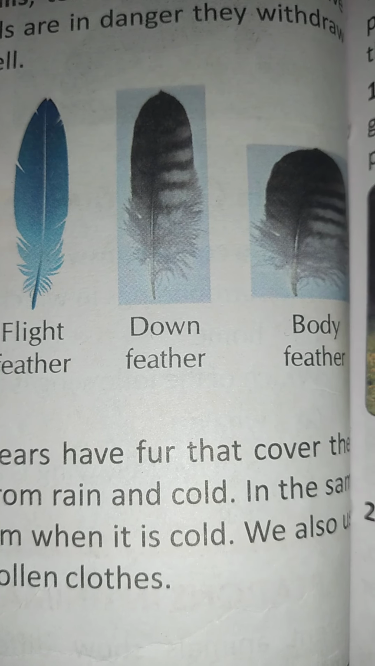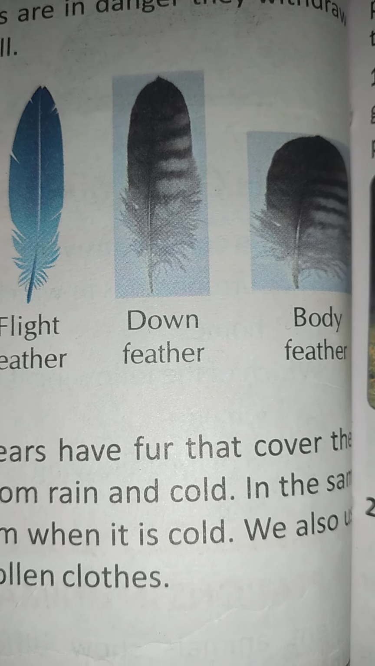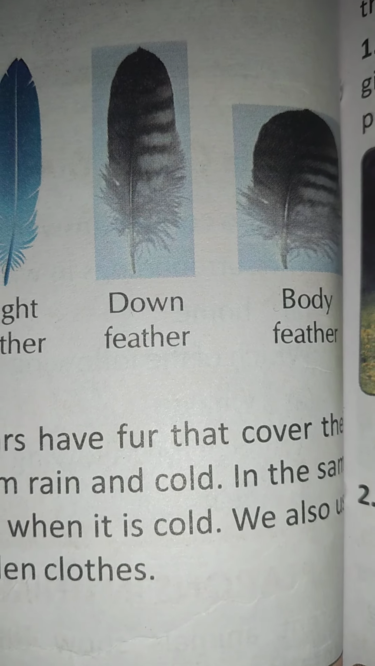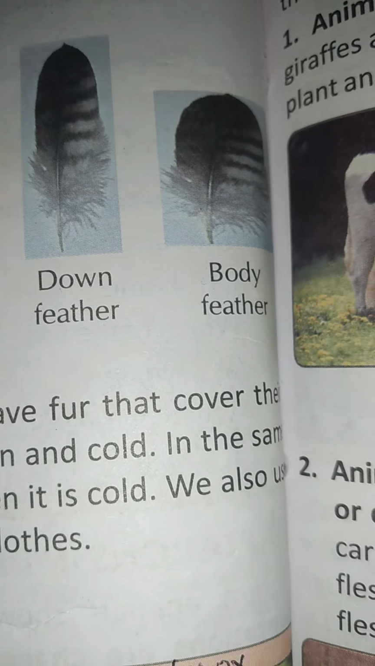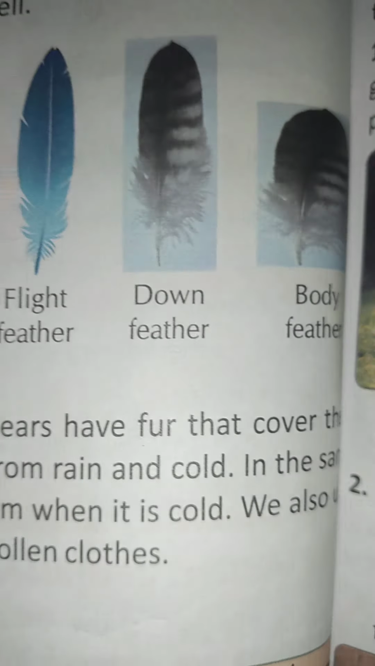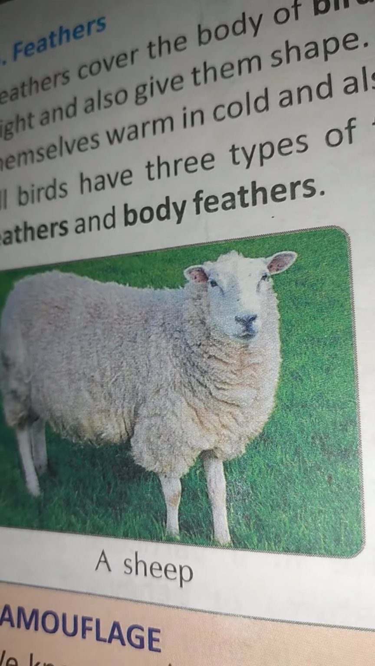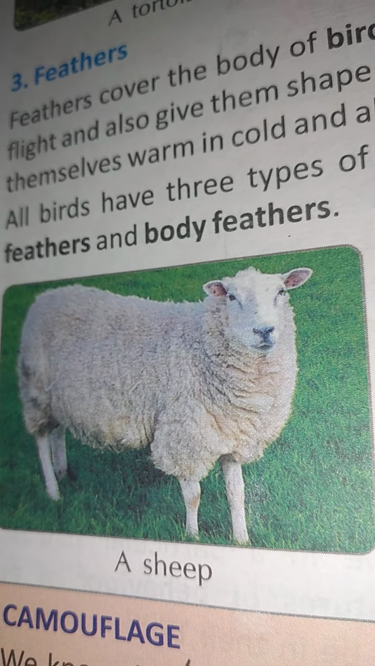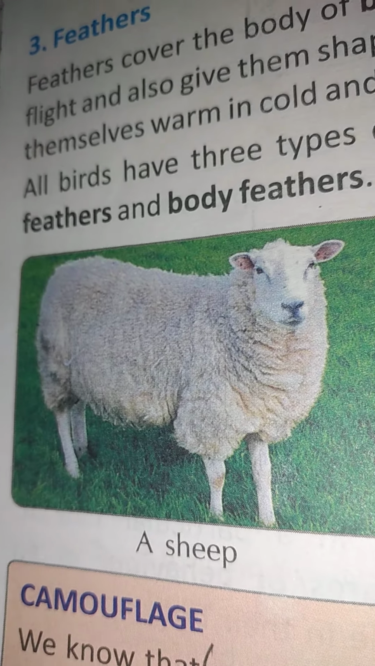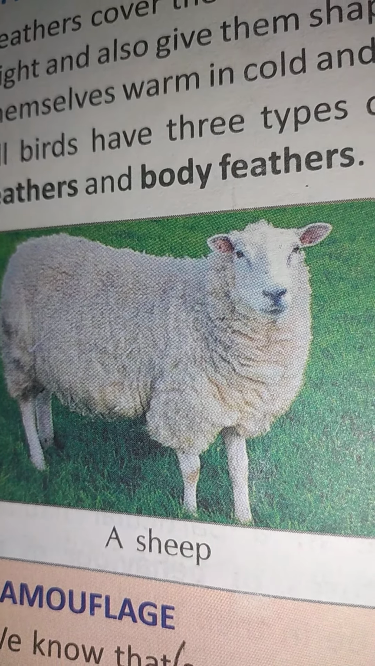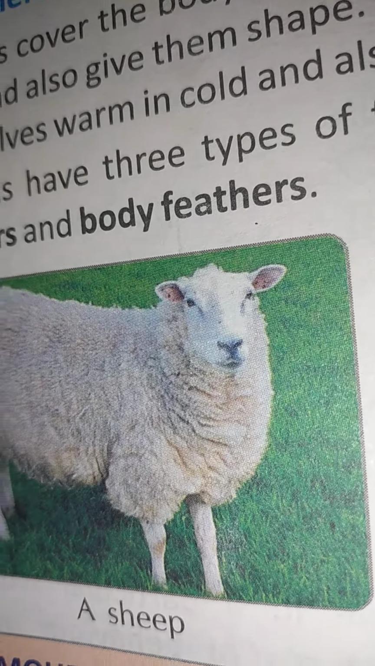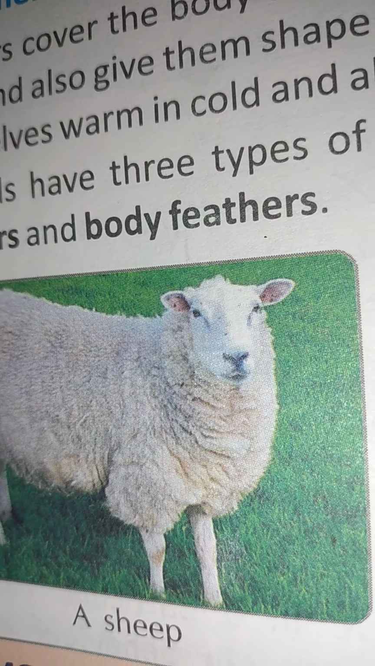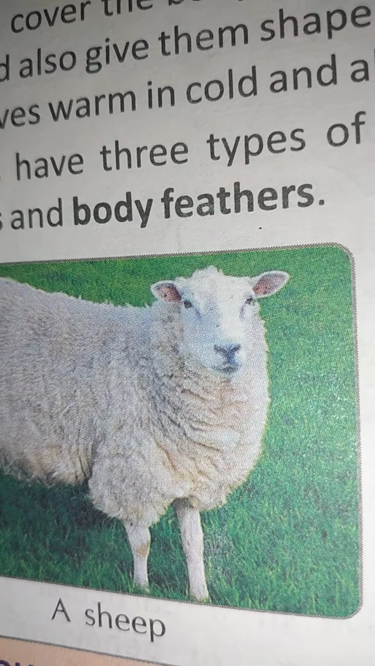Okay. Next, moving on to the next segment, that is the body coverings we are talking about. Fourth segment, fur or wool. Come on, have a look. What is this? This is a sheep. See how much fur is there on its body. Wow, super, no? Animals like sheep, goats and bears have fur that covers the bodies. So thick fur protects the bear from rain and cold.